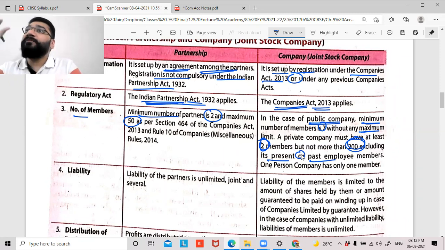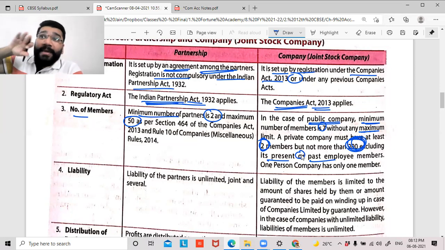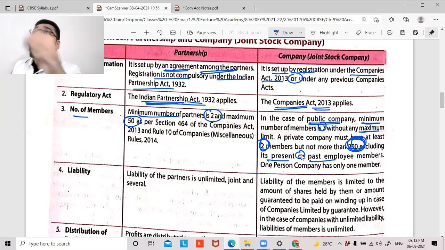In my company there are 50 employees and I've given all of them shares. When you count this 200, those shareholders who are my employees will be excluded.